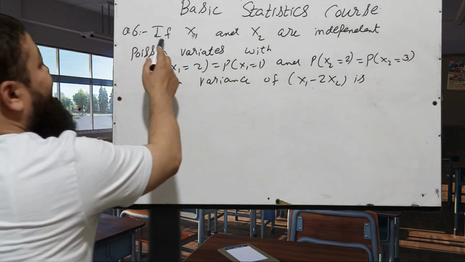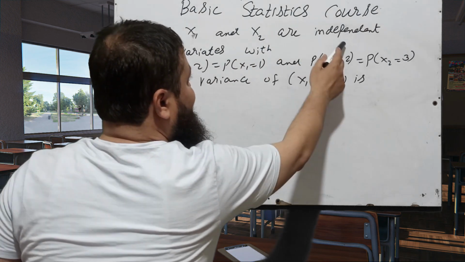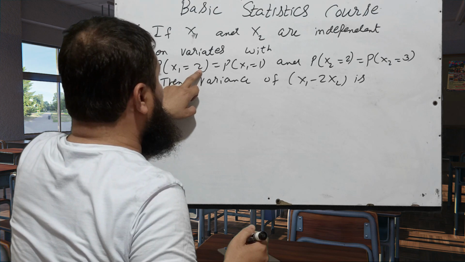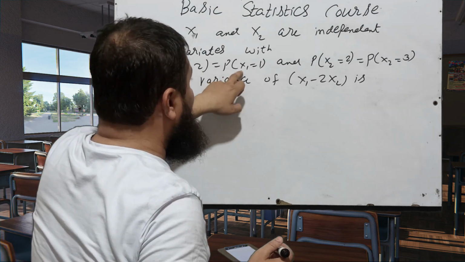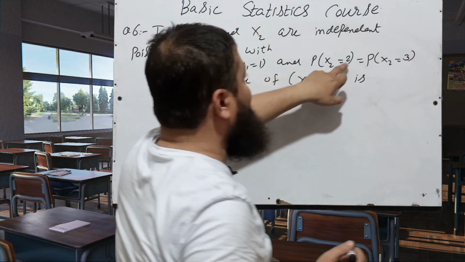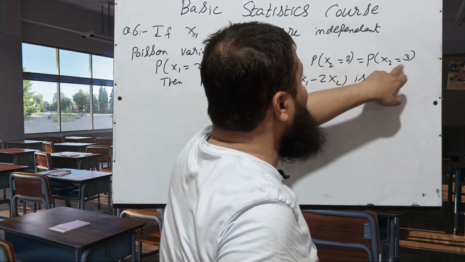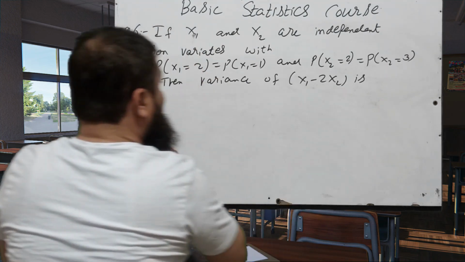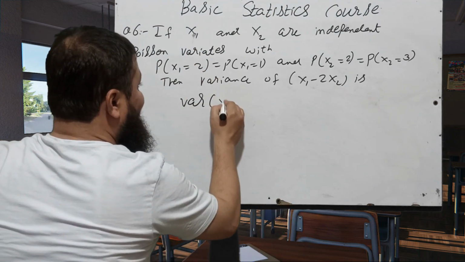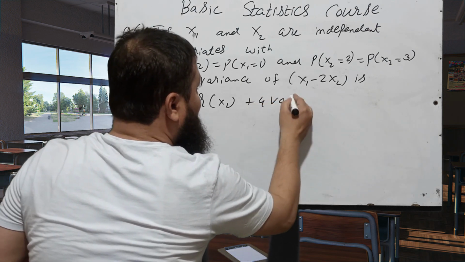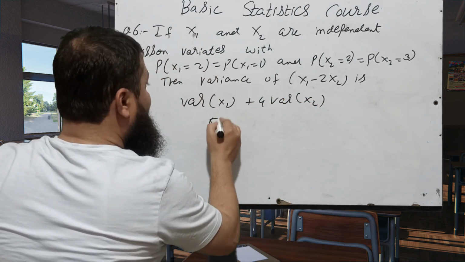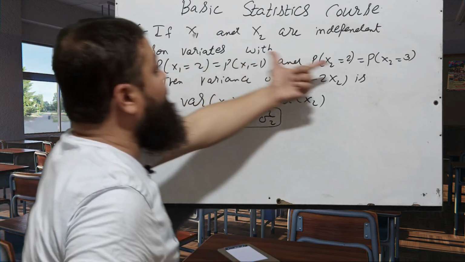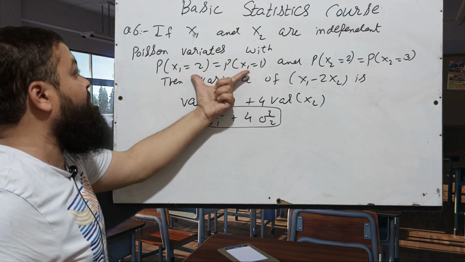Question number 6: if X1 and X2 are independent Poisson variates with probability X1 equal to 2 equal to probability X1 equal to 1, and probability X2 equal to 2 equal to probability X2 equal to 3, then find the variance of X1 minus 2X2. If you apply the variance on this, it means variance of X1 plus 4 variance of X2, sigma 1 square plus 4 sigma 2 square. It is our target, and two equations are given. First of all, I will take the help of this equation.